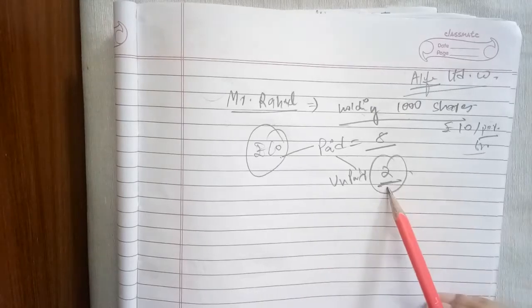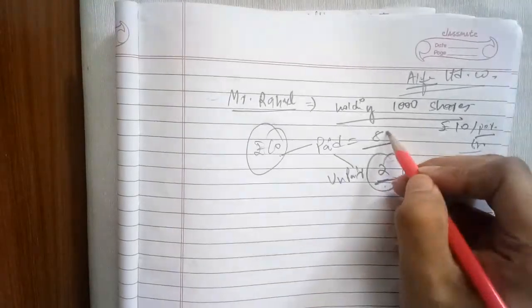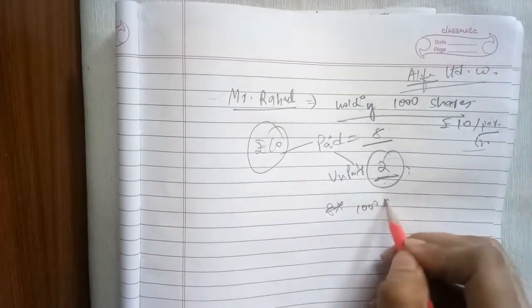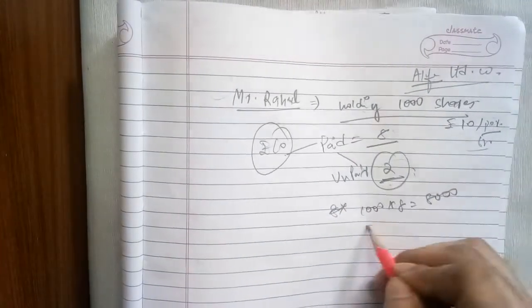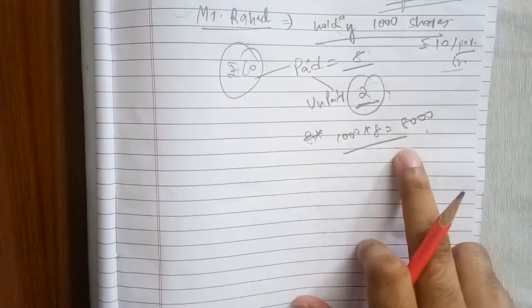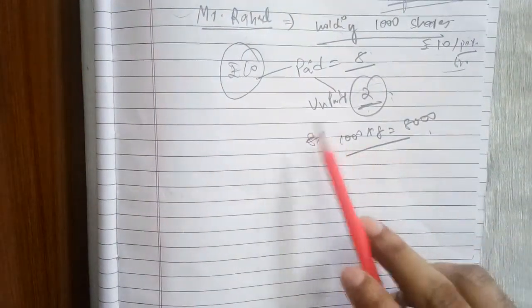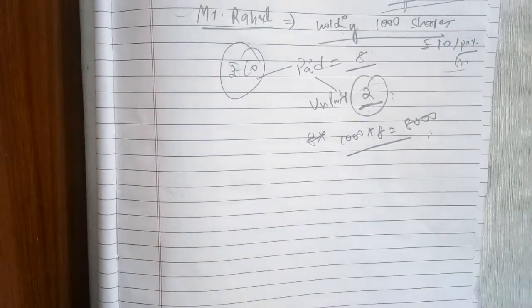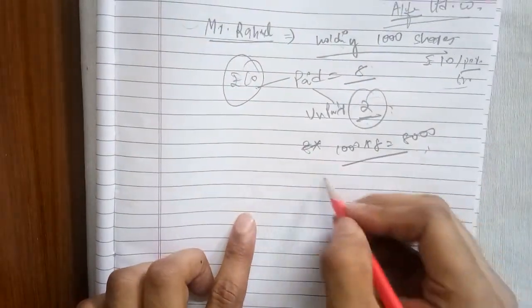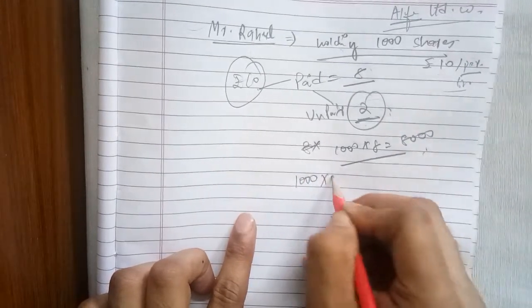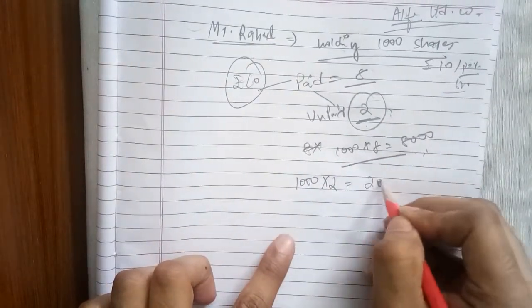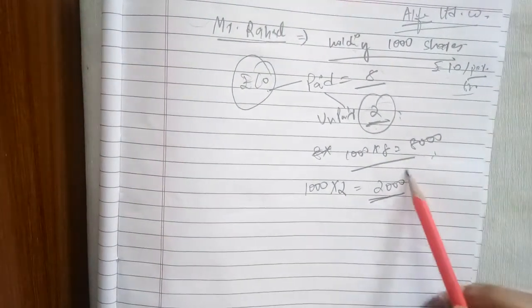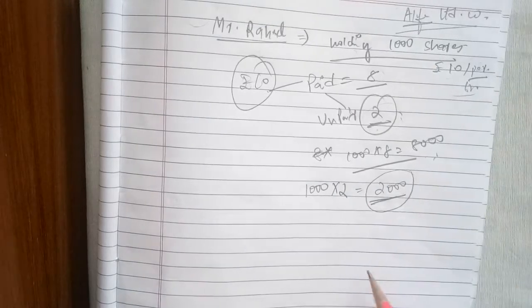So how much did Rahul pay? 8 rupees per share out of 1000 shares, so he paid 8000 rupees. The company already got 8000 as share capital from Rahul. Now how much is remaining? The company has 1000 shares of 2 rupees remaining. That means the company is in a position to call for this unpaid capital.